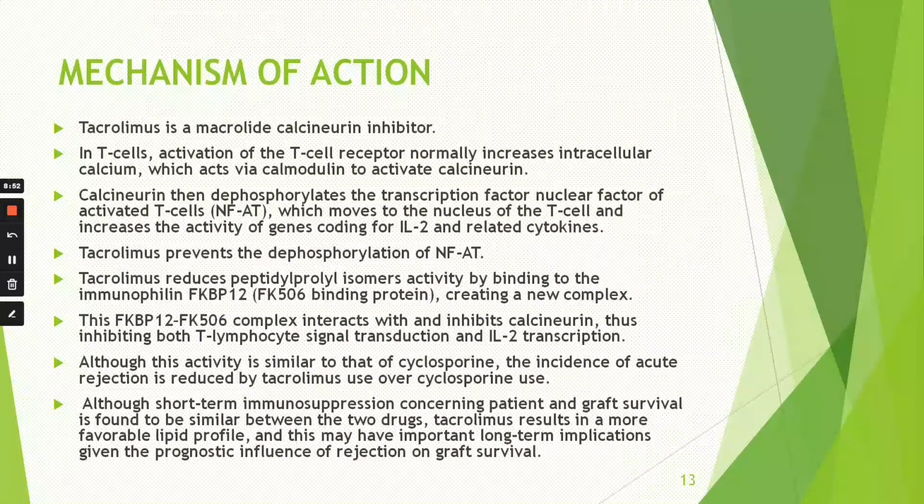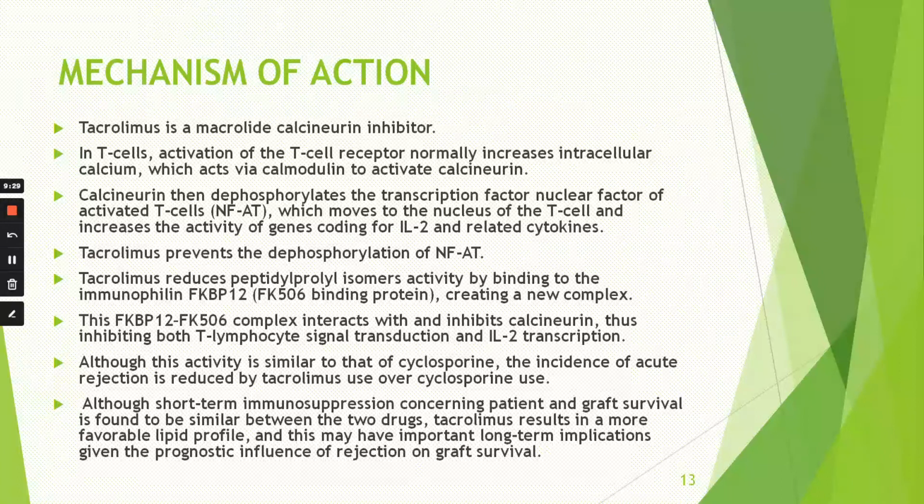Now, the tacrolimus prevents this dephosphorylation of NFAT. So the further processes stop because it prevents the dephosphorylation. The tacrolimus reduces the peptidyl-prolyl isomerase activity by binding to immunophilin FKBP12, creating a new complex. This FKBP12 complex with FK506 interacts with and inhibits the calcineurin, thus inhibiting both T lymphocyte signal transduction and interleukin transcription.